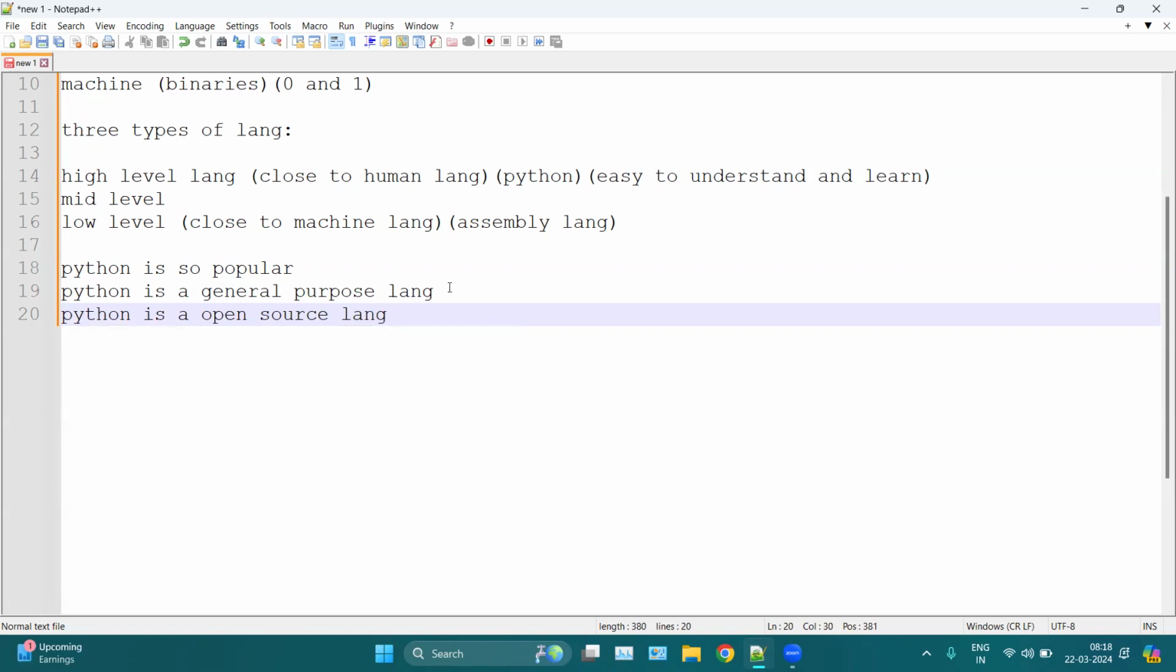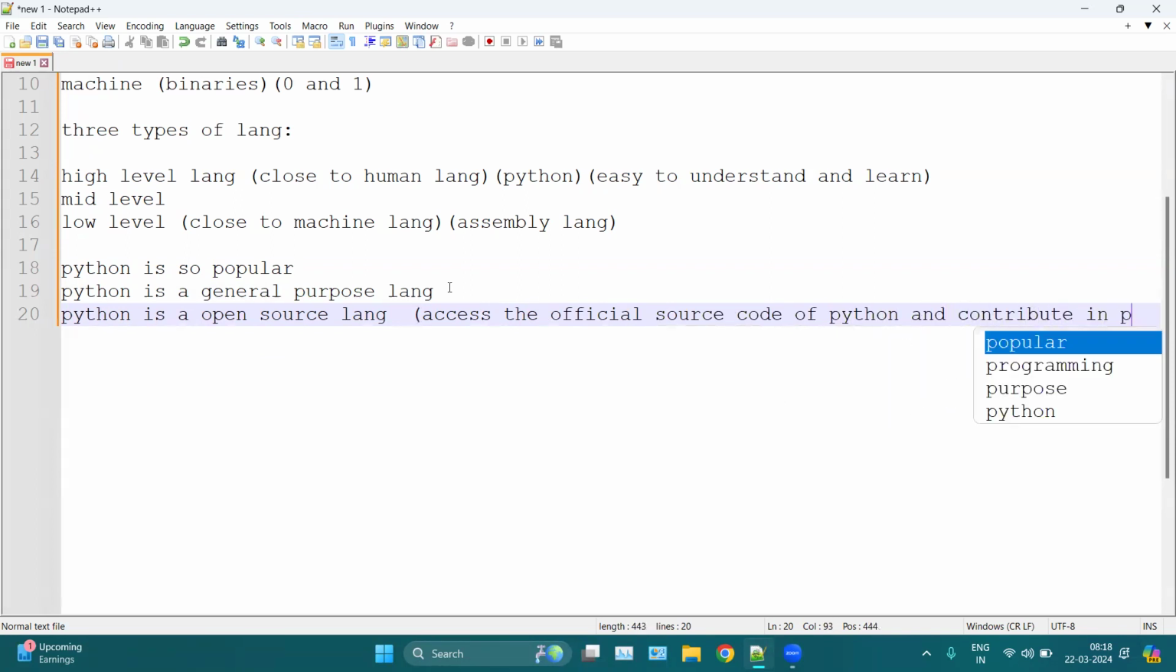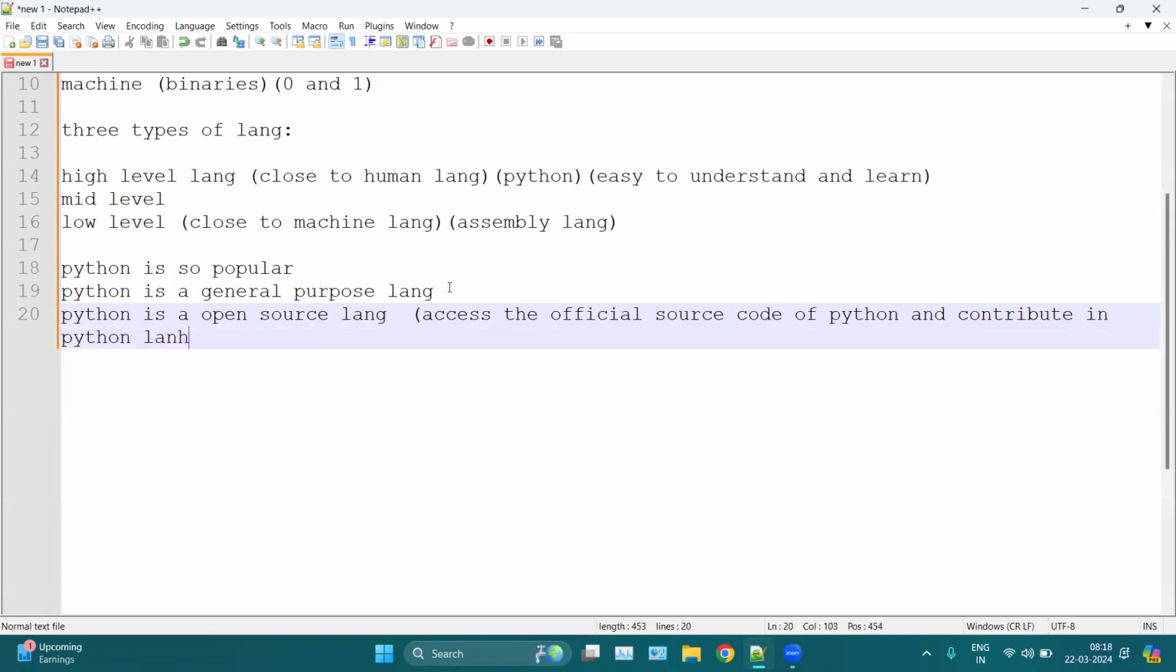Okay. And what is the meaning of open source? The languages whose source code is available to the users. Which means we can access the official source code of Python. Also, we can contribute to the Python language. Contribute means we can contribute as a community in Python.